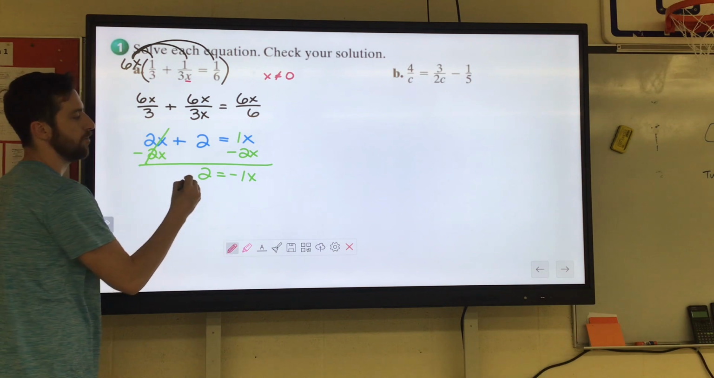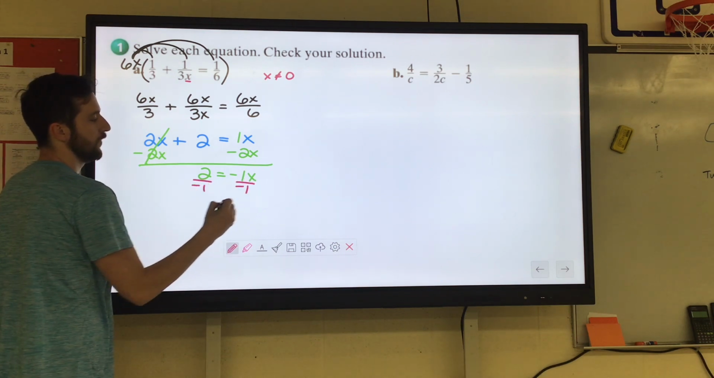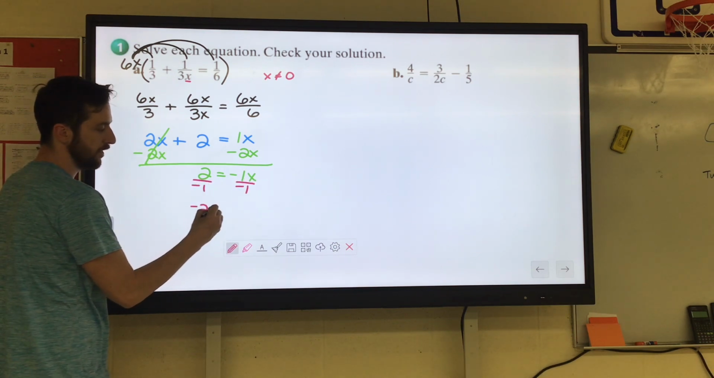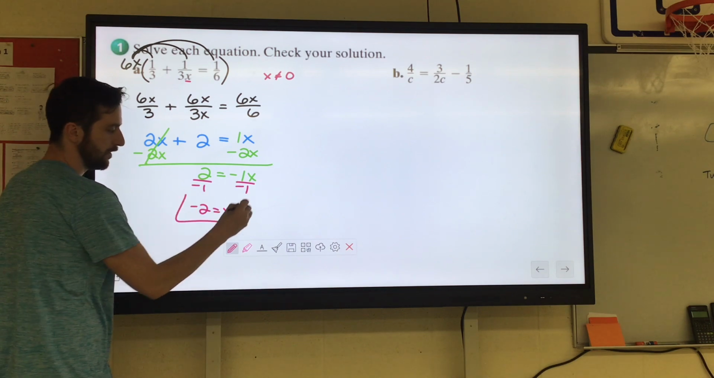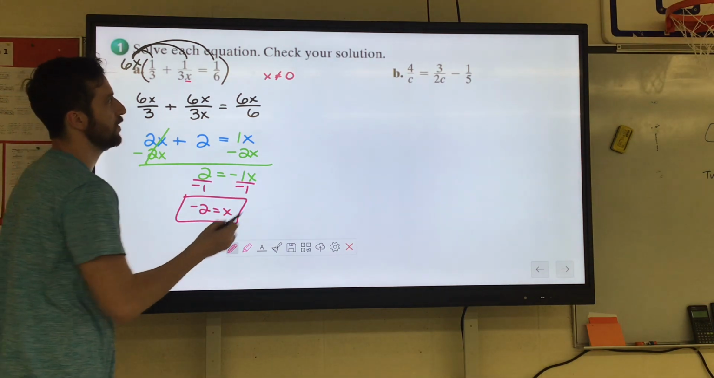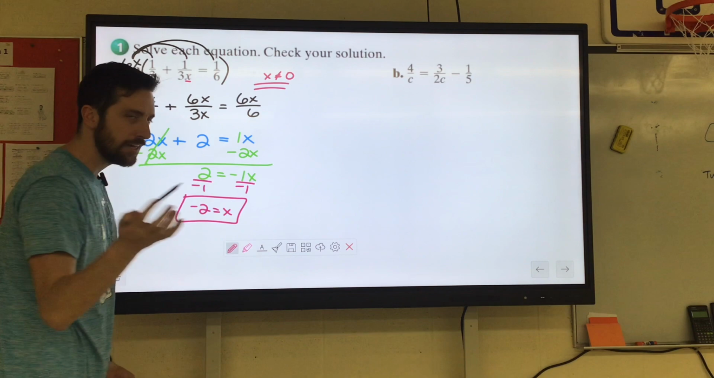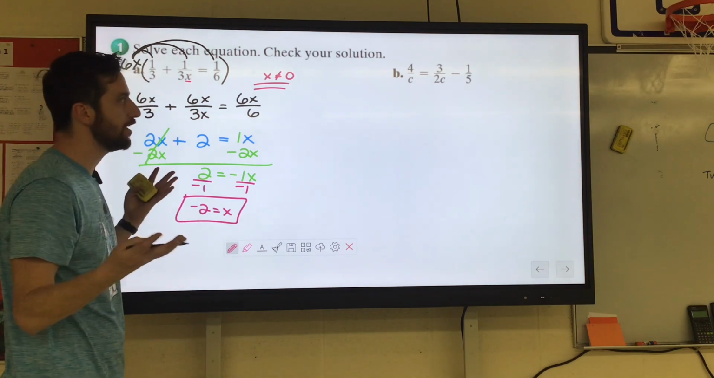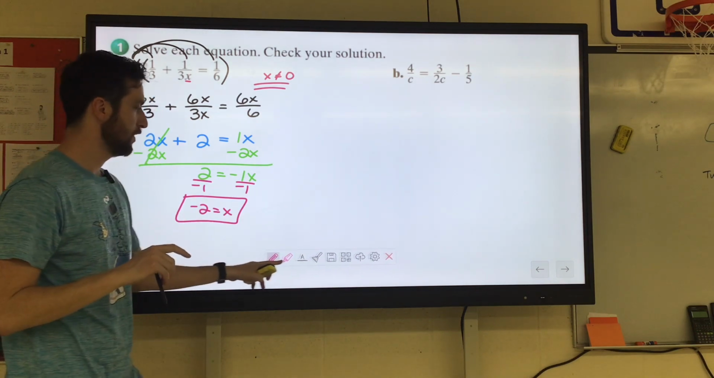And then we could just divide by negative 1. 2 divided by negative 1 is negative 2. Double check that that is not one of your excluded values. We're good. The only thing x could not equal was 0. We got negative 2. We're gold, pony boy.